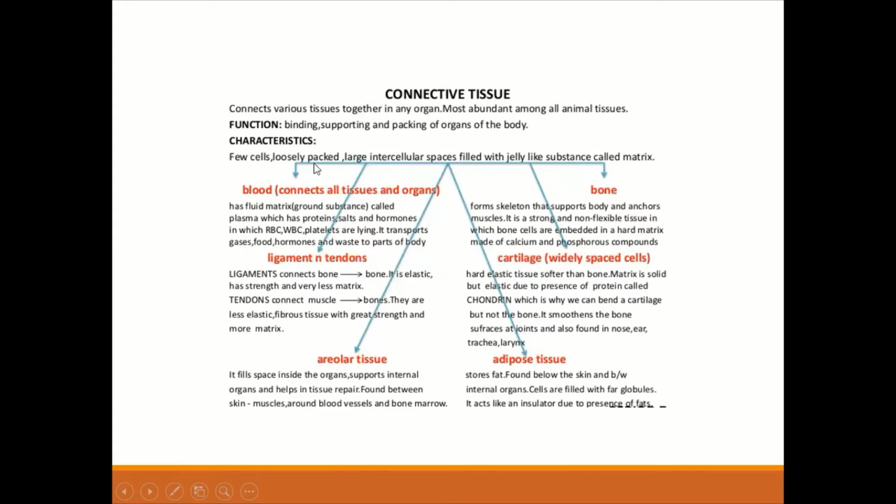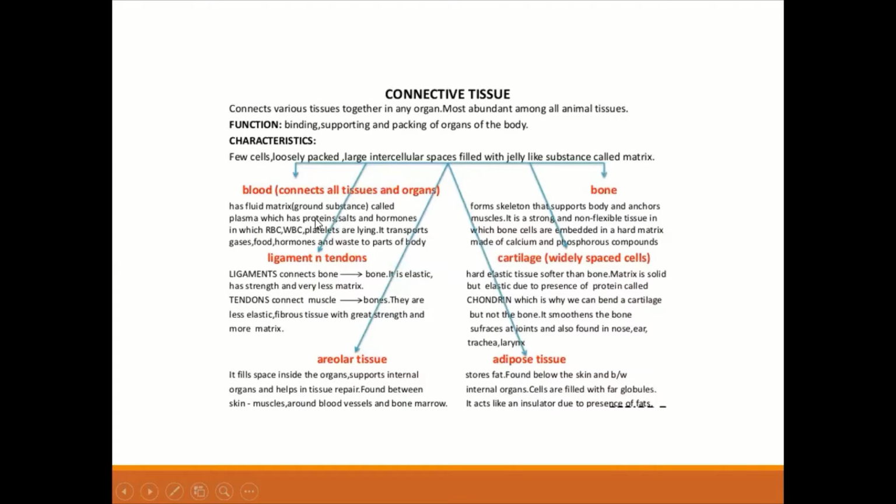Characteristics of connective tissue are they have few cells, loosely packed, with large intercellular spaces filled with a jelly like substance called matrix. And types of your connective tissue are blood, ligaments and tendons, areolar tissue, adipose tissue, cartilage, and your bone.